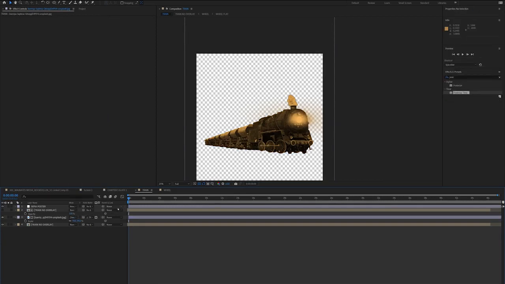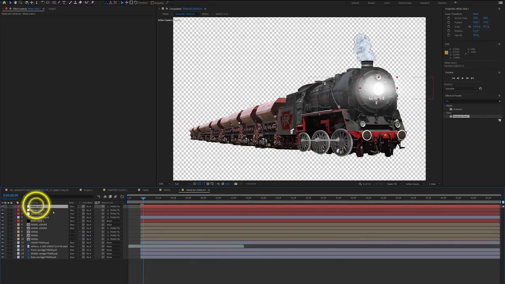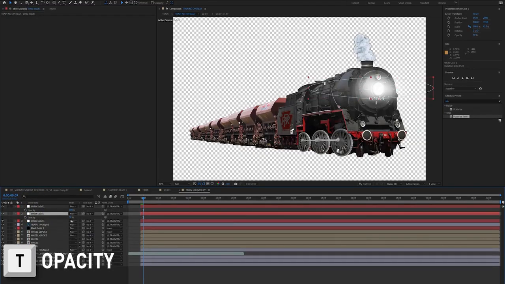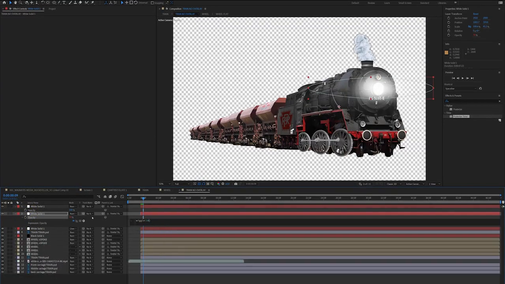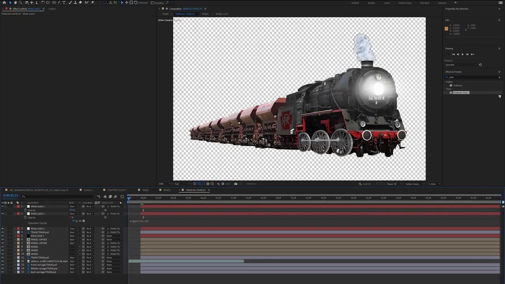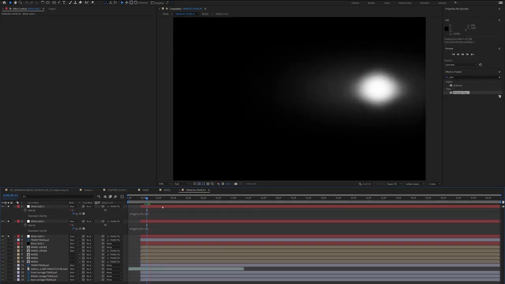I'm now going to add a little bit of an animation to the lens flare that we've got on our train. The way to do that is to go to your train layer, find your white solids, alt-click your opacity and type wiggle(10,30). Ten times a second, we're going to vary the opacity by 30%. So if we start on 70, that'll go between 100 and 40%. And if I do that with the top layer as well, let's have a little look at what we've got now on our train layer.